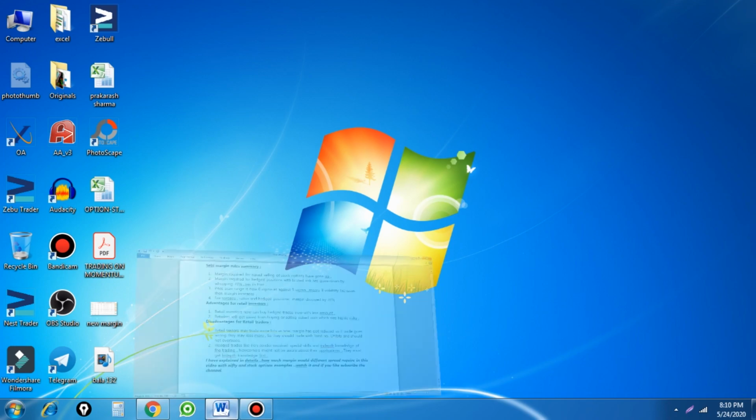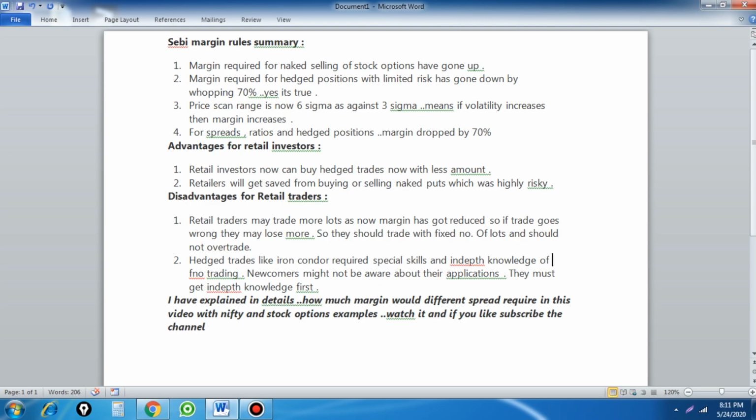So here is the SEBI margin rule summary. The margin required for naked selling of stocks is going a little bit higher. The normal margin we provide for selling options, that is naked selling, is a little bit higher, but the margin required for hedged positions with limited risk has gone down by nearly 70 percent. And there is the sigma calculation: if volatility increases, the margin increases. When the sigma changes, your volatility changes, and the sigma margin will be applicable.